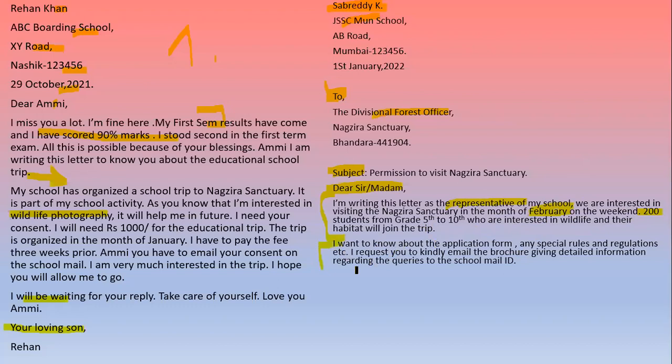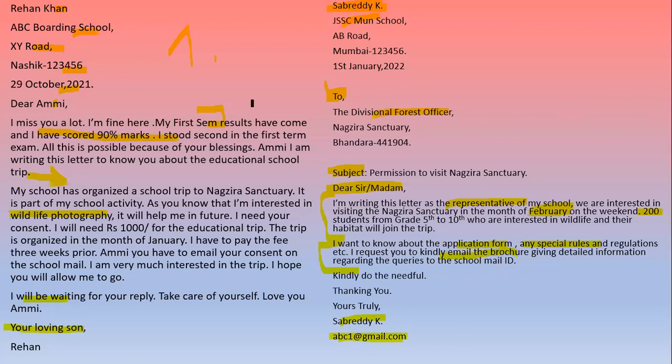Now in the second paragraph, the inquiry he wants to get from the divisional officer. I want to know about the application form, any special rules and regulations, and I request you to kindly email the brochure giving detailed information regarding the queries to the school mail ID. So here the child is asking for few information, and if they have brochure, they can email on the school mail ID. Kindly do the needful. Thanking you, yours truly, their name and school का email ID.